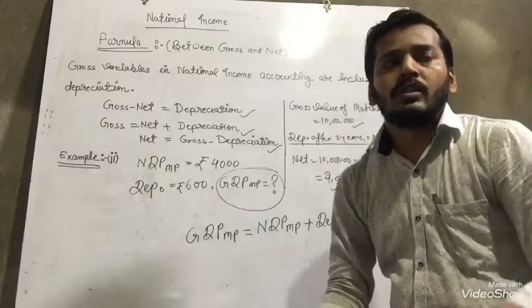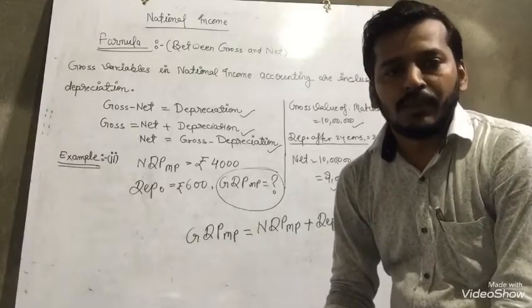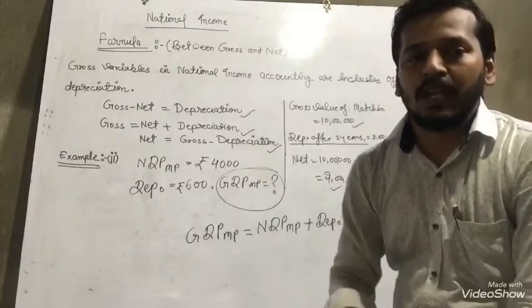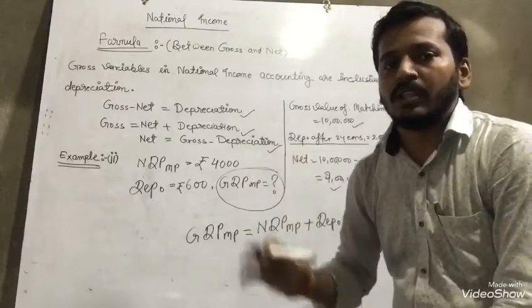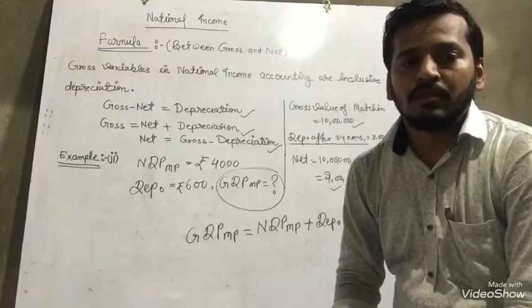When you go in the future to give exams like UPSC, IAS, IPS, PCS, SSC, if the economics syllabus is coming, then all these things are compulsory.